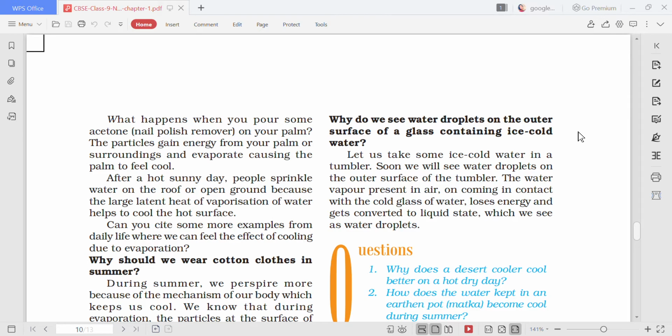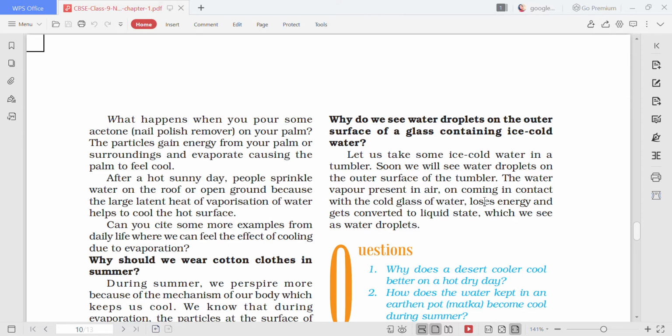What is that water? So children, when you kept the glass of ice cold water, the water vapor in the air around the tumbler or the glass got condensed. Condensed means they got cooled.